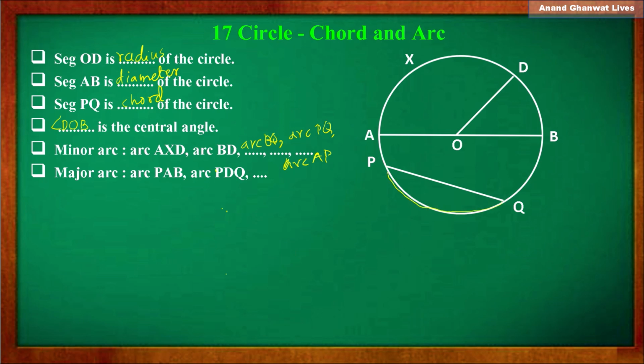Arc QPD is also major arc. Also arc QPB, it is also major arc. Okay, next.